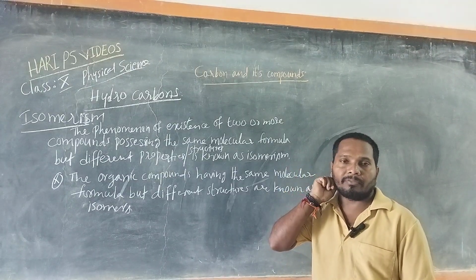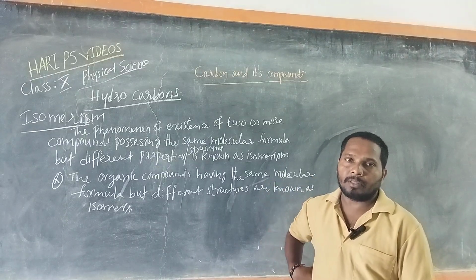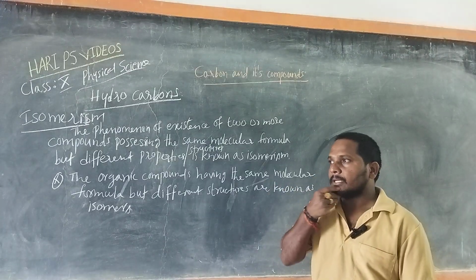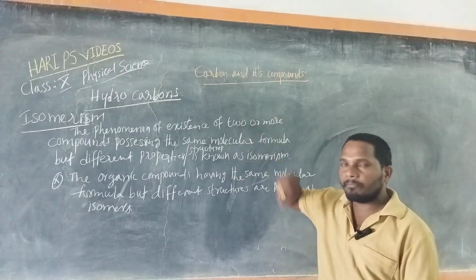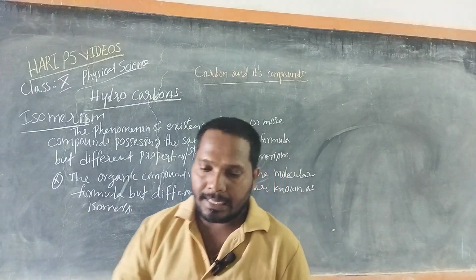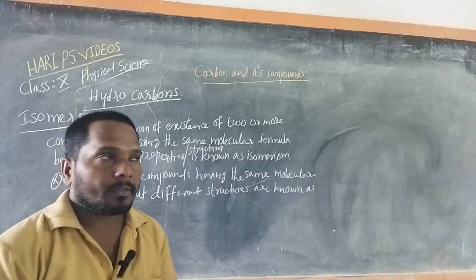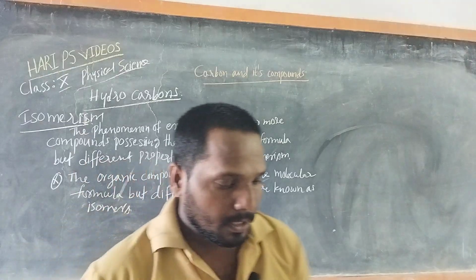Based on the number of carbon atoms in the compound, we give the name. The names we already discussed, and I will explain later, while giving names for different organic compounds. Then coming to the next topic, isomerism.